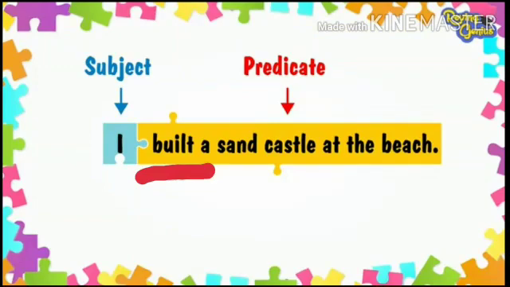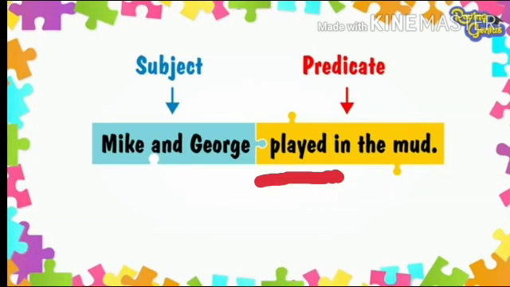Now, have a look at this example. Here it is written, I built a sand castle at the beach. Here, I is the subject, built a sand castle at the beach is the predicate starting with a verb. Next example, Mike and George played in the mud. Here, played in the mud is the predicate of the sentence starting with the verb played.